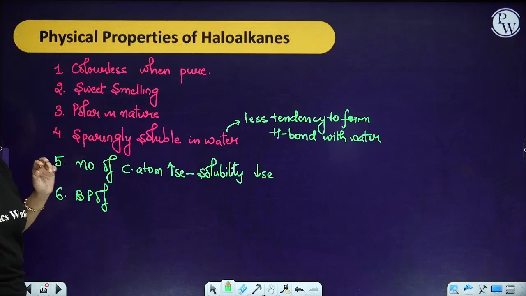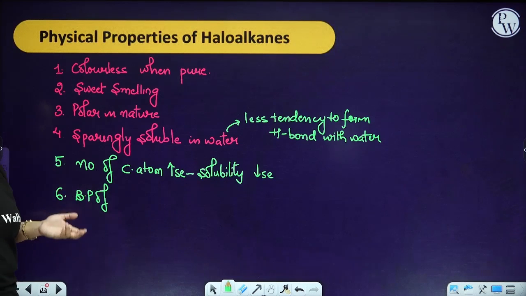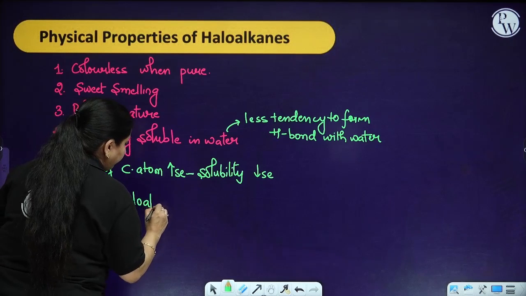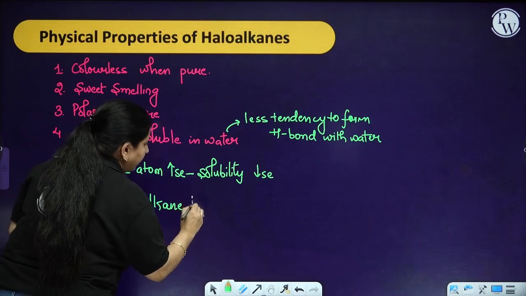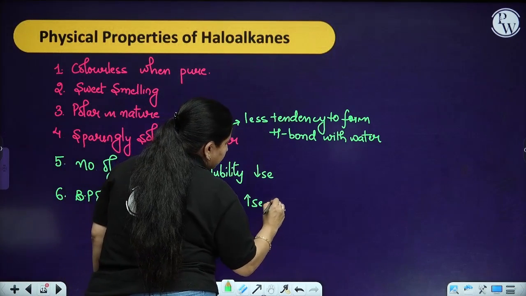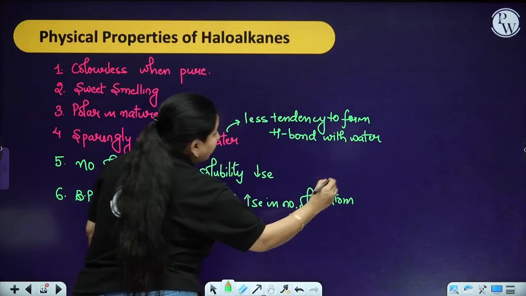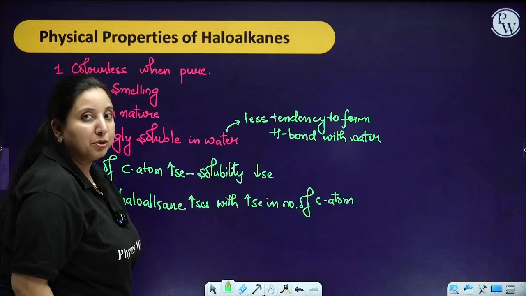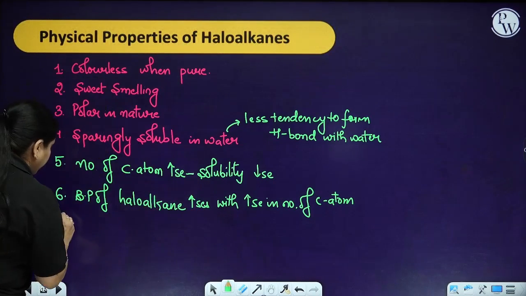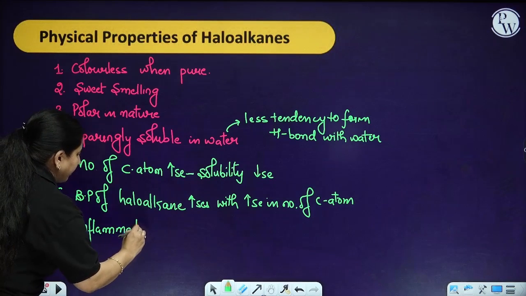boiling point of haloalkanes. In the case of the boiling point of haloalkanes, the boiling point increases with an increase in the number of carbon atoms. But remember one thing, when you have branching, then the boiling point is going to decrease, because we have learned in the case of alkanes that the surface area is going to reduce. And the next point, it is inflammable. Okay.